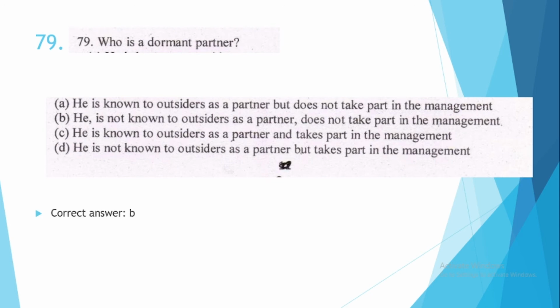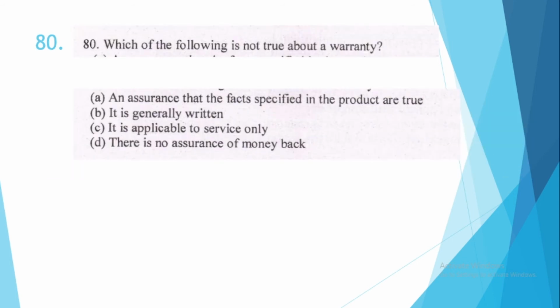He is not known to outsiders as a partner, and doesn't take part in the management. Question number 80. Which of the following is not true about a warranty? This is option number C. It is applicable to service only.